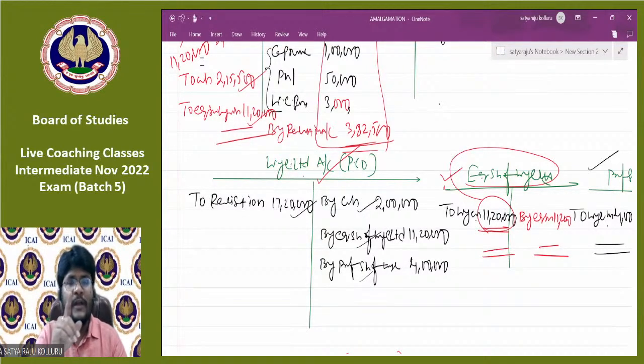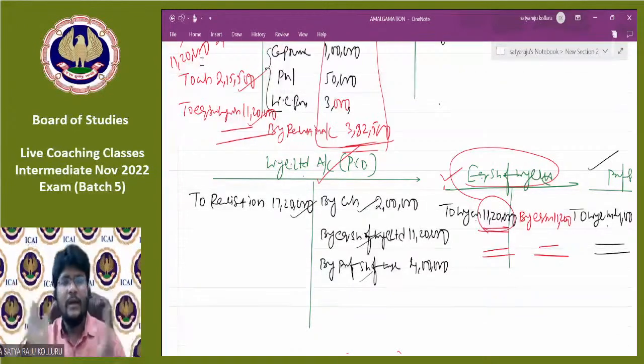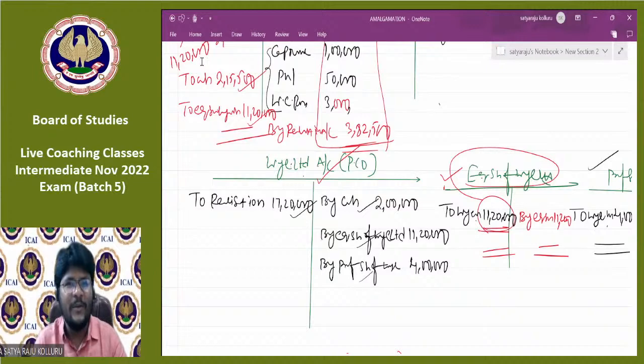Don't just say, okay, theory, I understand, conceptual clarity is there. That is not enough to crack the examination. Not only conceptual clarity, the level of practice is required to give accurate and correct answers in a better manner in the examination. Do you understand the difference between the conceptual clarity and the concept which you have in your mind? You need to dump it on paper. Hope you understand the difference.